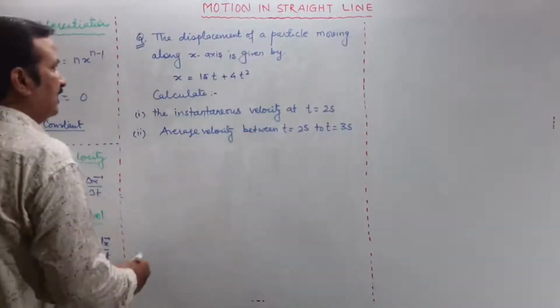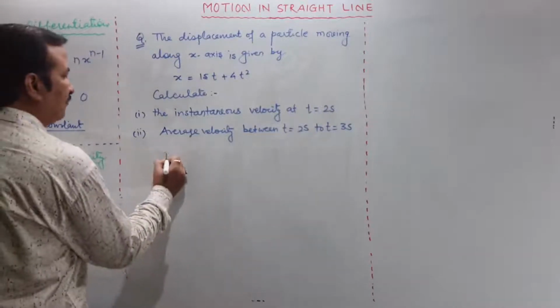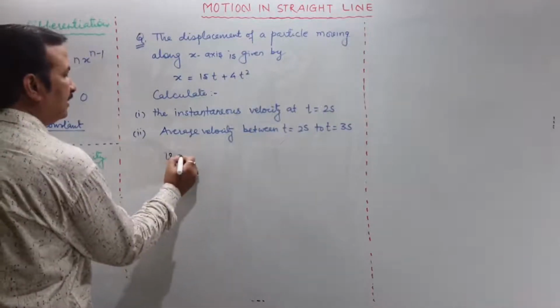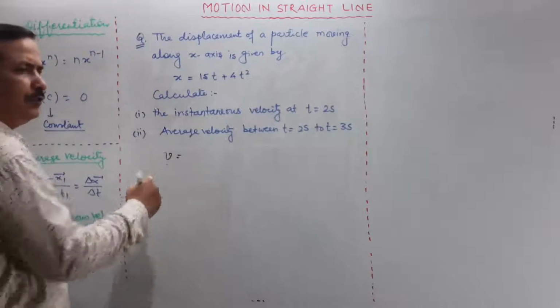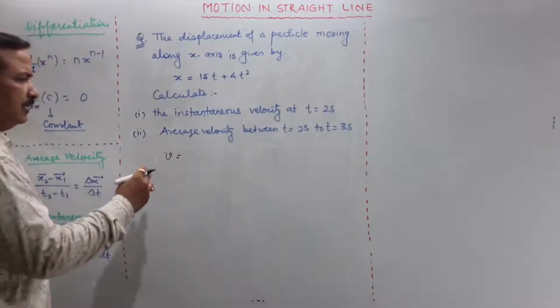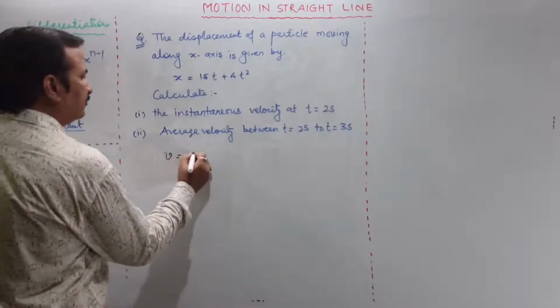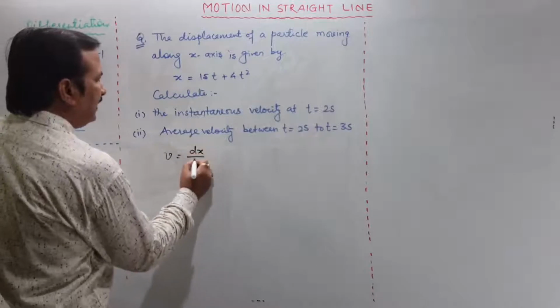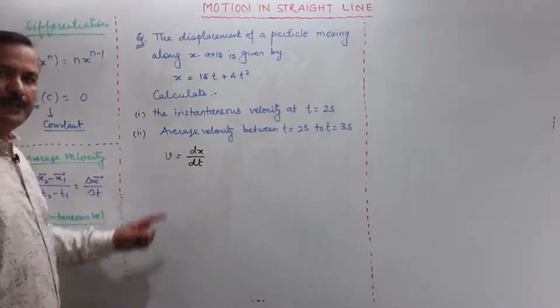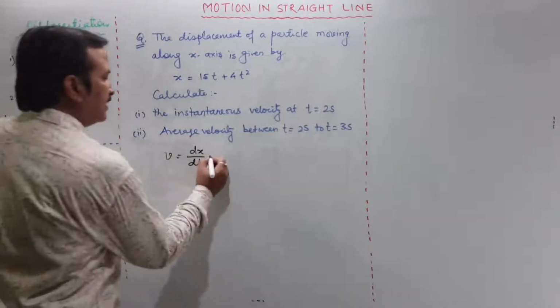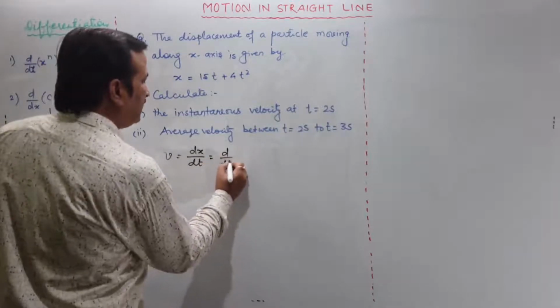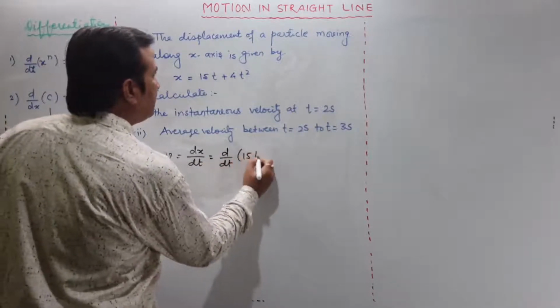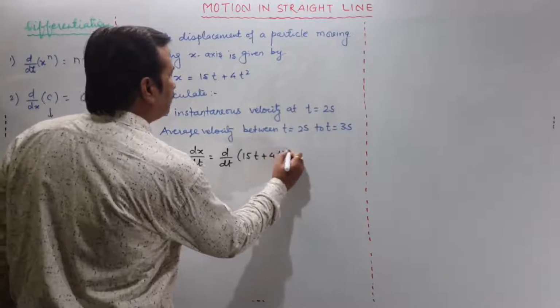Instantaneous velocity. For velocity, what is the formula? We are calculating magnitude, no need to write the vector form, because हम एक वैल्यू बस निकालने वाले हैं. dx upon dt, differentiation of x with respect to time will give you velocity. So let's write d upon dt of 15t plus 4t square.